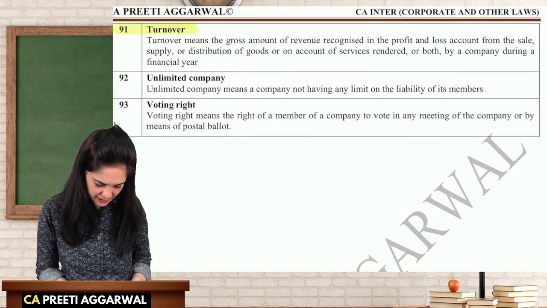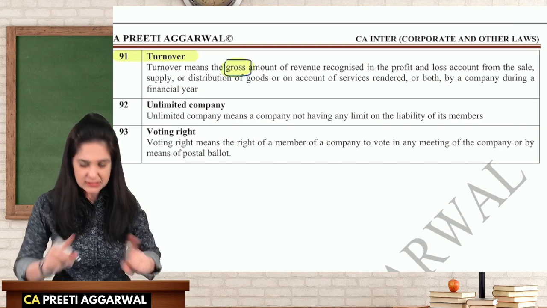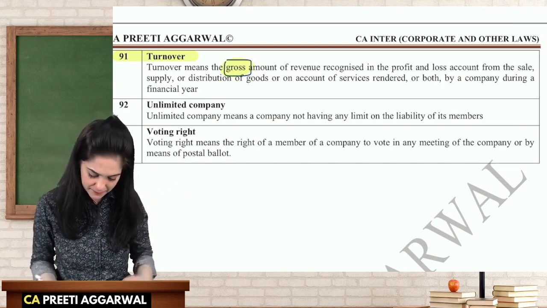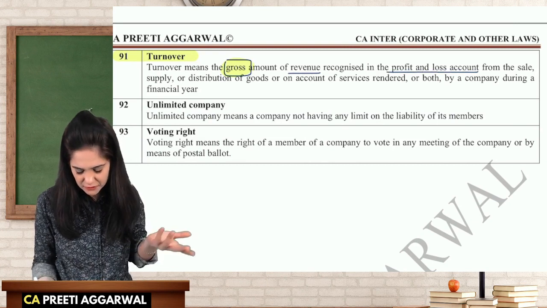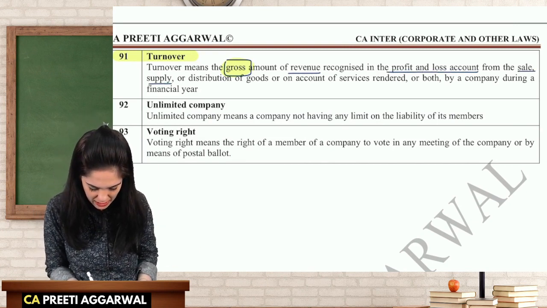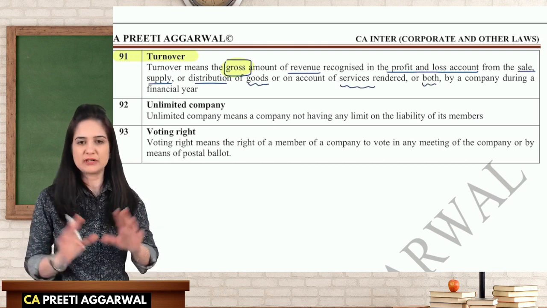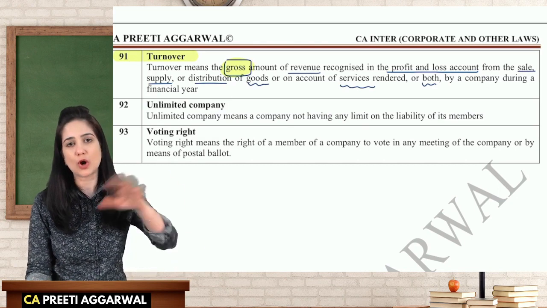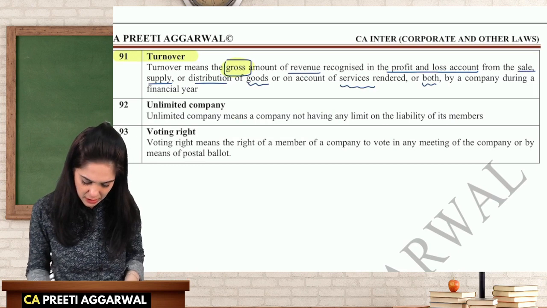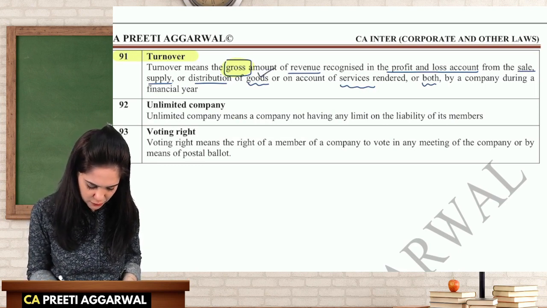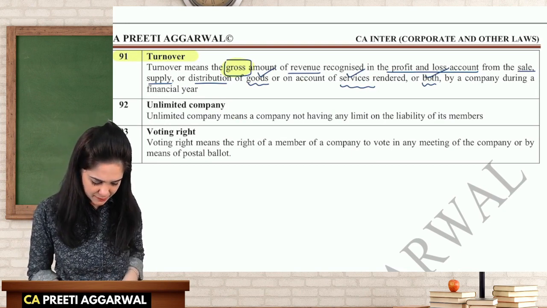Then we have turnover. What is the meaning of turnover? Again, not very important for exam. It is the gross amount. Gross is the key word for us. It's the total gross amount of the revenue recognized in the profit and loss account, which you get from the sale or supply or distribution of goods or services or both during the financial year. So what is your gross sale? Turnover means your gross sale, something you have earned from sale or supply or distribution of goods, services or both during the year. Gross word is important.